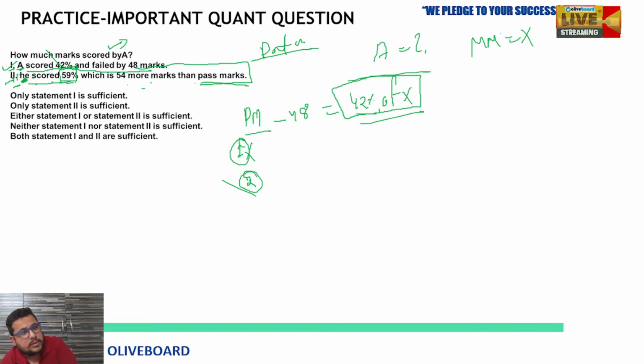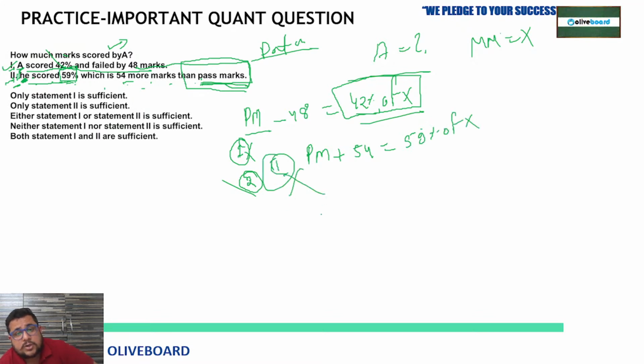If he scored 59%, which is 54 marks more than the passing marks, what are they talking about? If he scored 59%, which is 54 marks more than the passing marks. Okay, so passing marks plus 54 is equal to how much? 59% of. So this is the second statement. So alone it is also not sufficient.